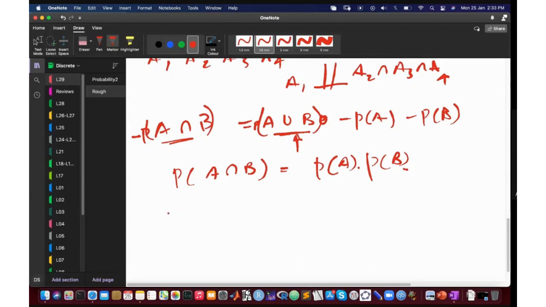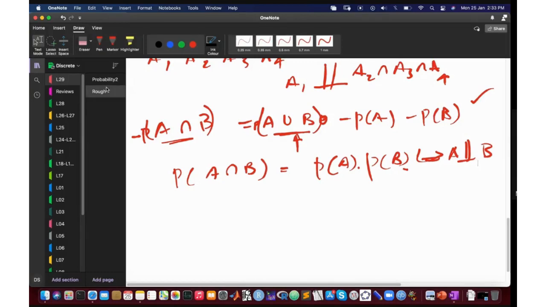Yes sir, मैं बस ये कह रहा था कि जो ऊपर वाला formula, it works for independent and dependent events both, right? Yes, this works for both events. And this only works whenever A and B are pairwise independent from each other. Yes, got it. All right.